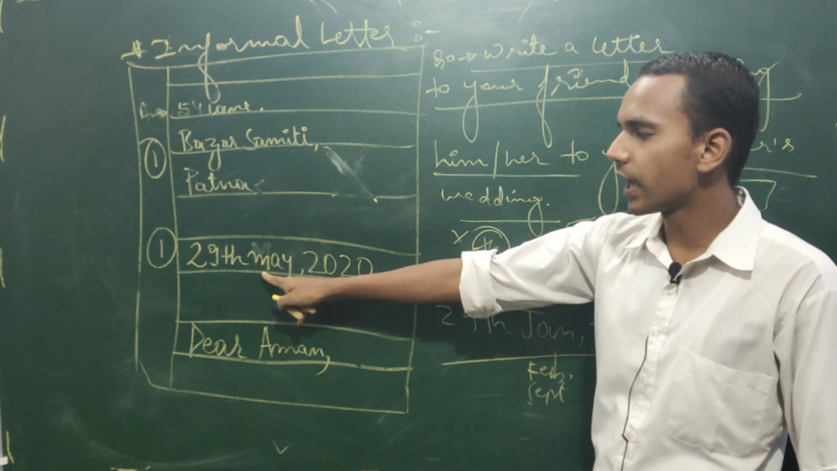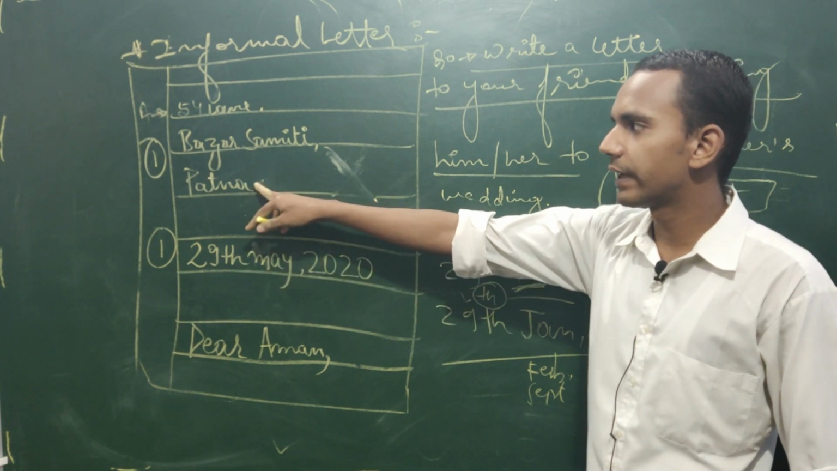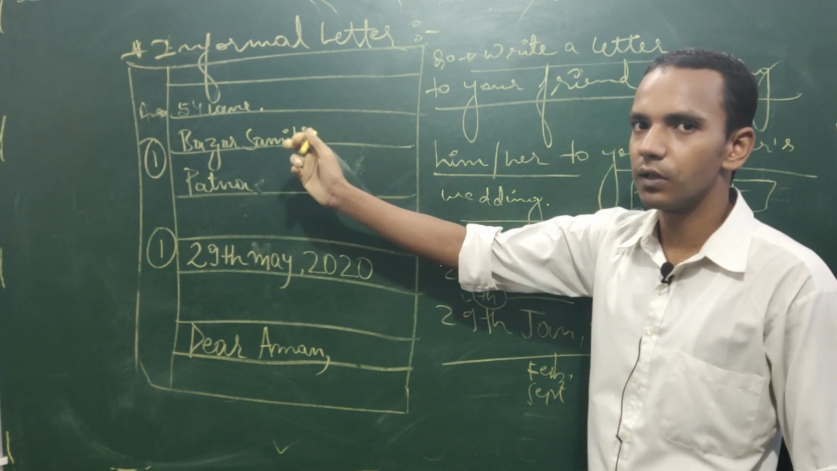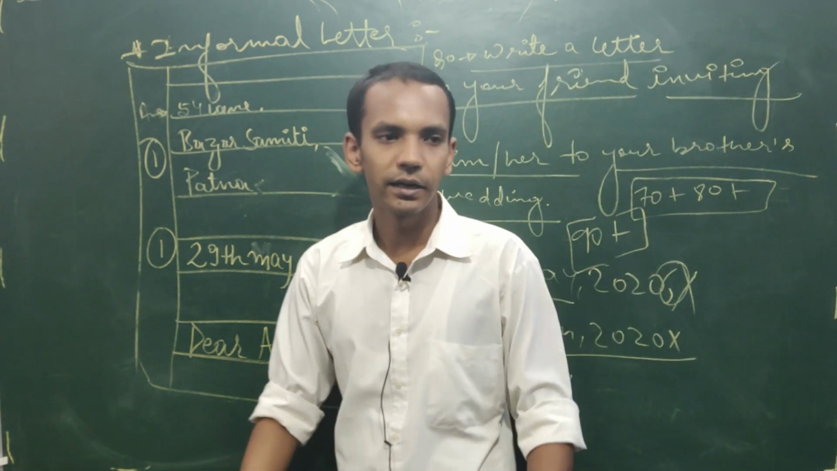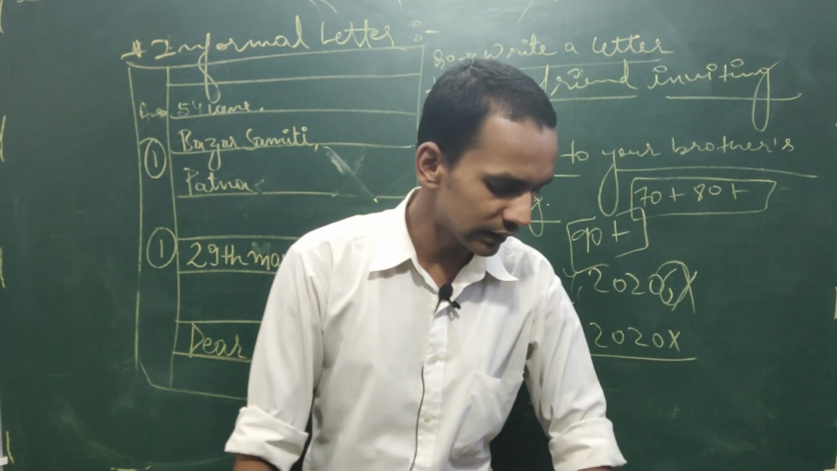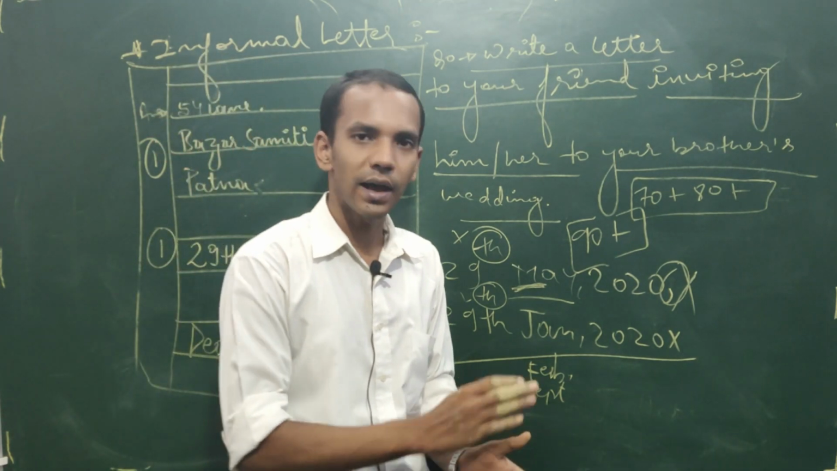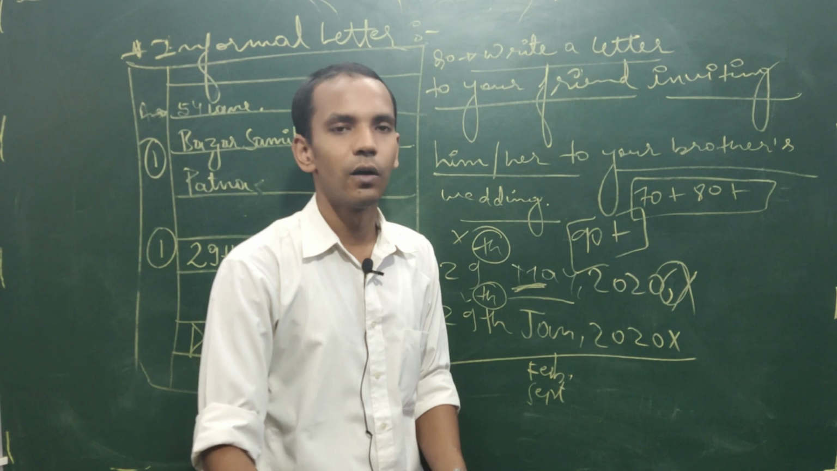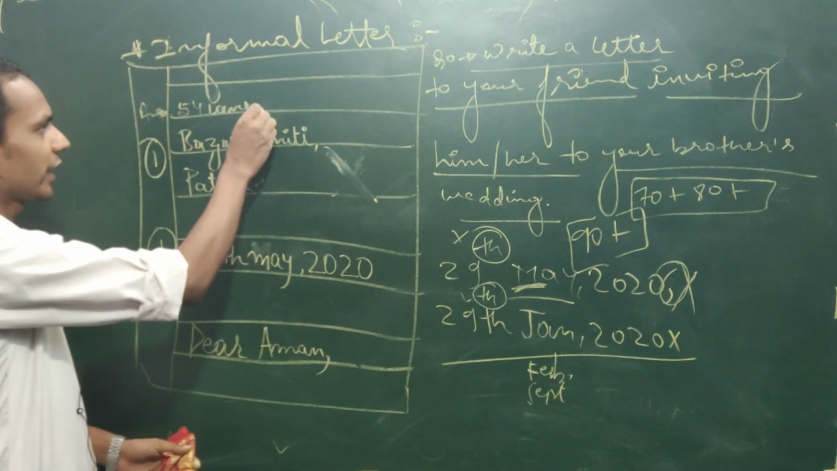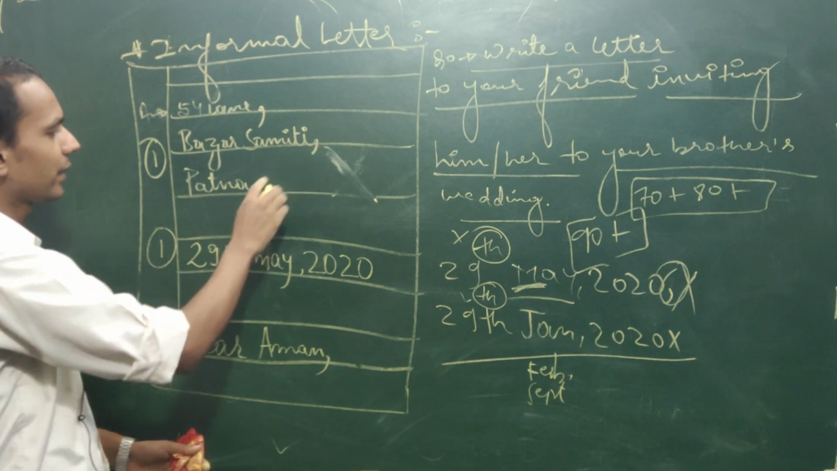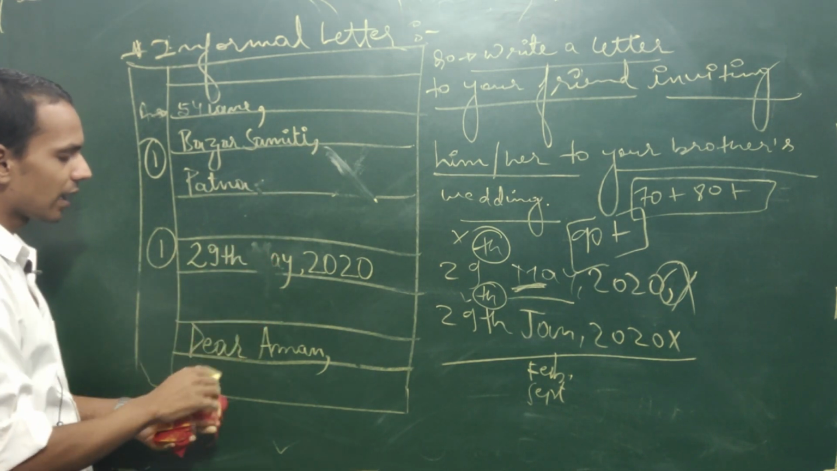Writing small letter M, 1 mark lost. Giving here full stop, 1 mark is lost. So I expect from all my children that you are able to learn the format nicely so that we can get maximum marks in the letter writing or whatever we are studying. Okay. So here comma will come, here comma will come, here nothing will come. And this May has to be in capital letter.